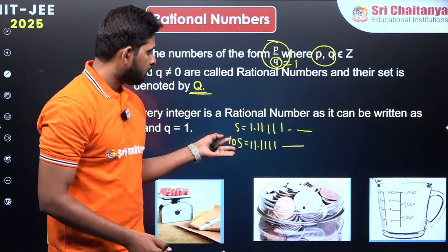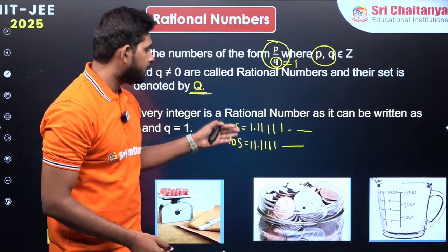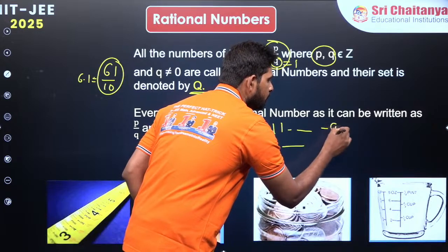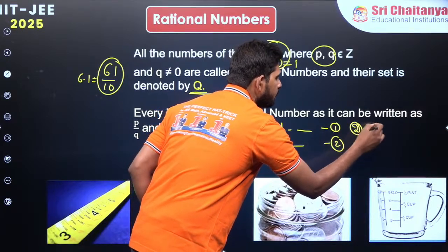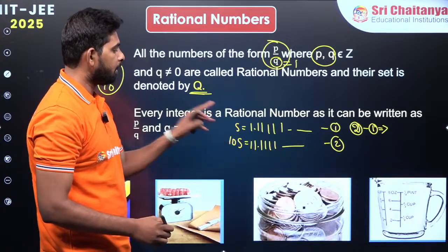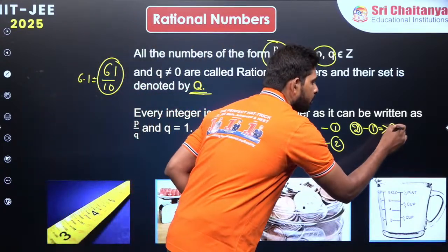Now I take 10S minus S, that is equation 2 minus equation 1. On the left, 10S minus S is obviously 9S.